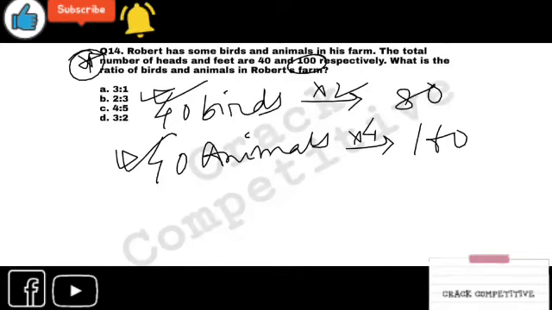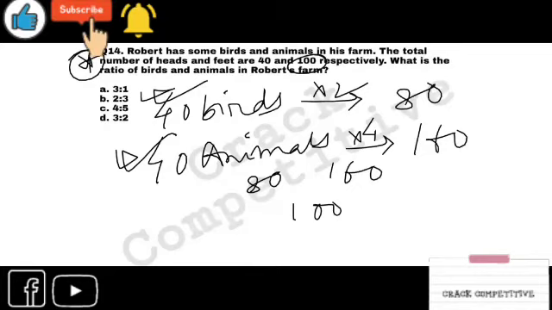How do we calculate alligation? How will you use the method of alligation? Well, I will take a class on alligation only. When I have the class of mixture and alligation, I will do it later. First, make your concepts clear. We have 80 and 160 on the sides and 100 in the middle.